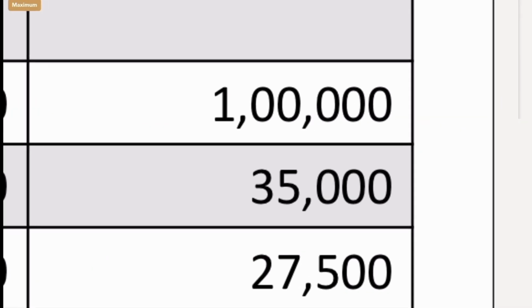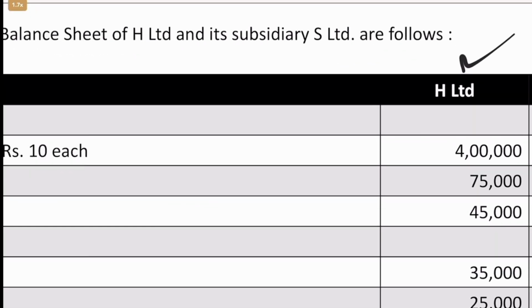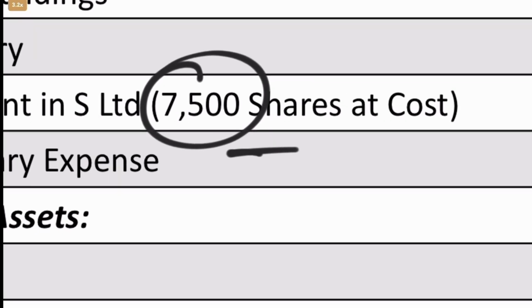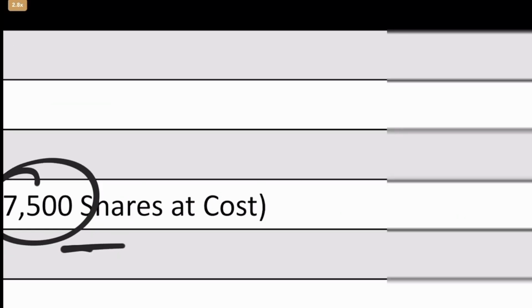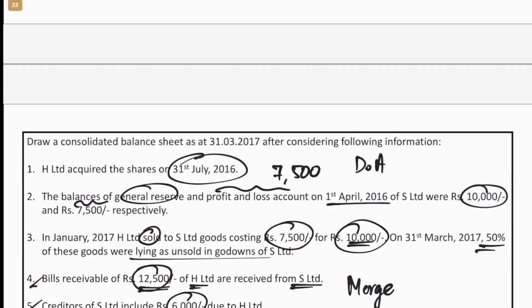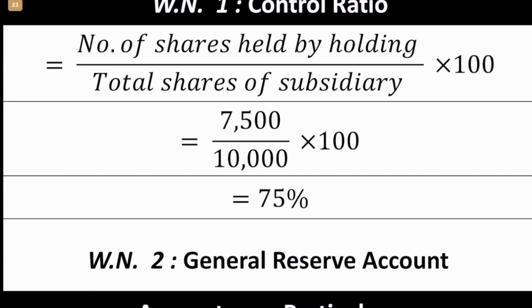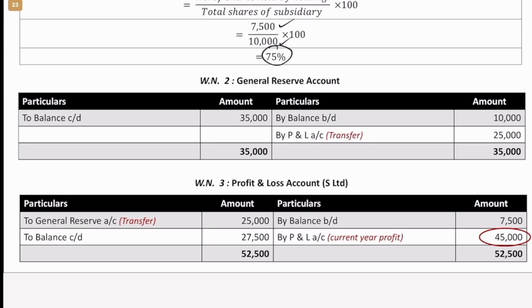How many shares are there in case of S Limited? Share capital is 1 lakh. If you divide 1 lakh share capital by face value of share, which is 10, you will get 10,000 shares. Out of these 10,000 shares, 7,500 shares are held by the holding company, H Limited. So now it's easy to calculate the control ratio. Oh my goodness, it's not zooming out. Yeah. So now 7,500 is the number of shares held by holding company and number of shares in the subsidiary company. As a percentage, we don't even have to calculate it, 75%. Okay, that is done. Then what else?